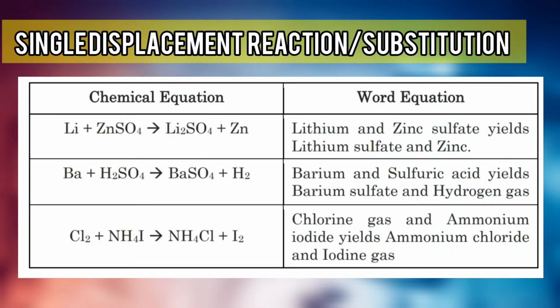Other examples of such reaction are exemplified by the substitution of lithium and zinc sulfate to produce lithium sulfate and zinc, substitution of barium and sulfuric acid to produce barium sulfate and hydrogen gas, and the substitution of chlorine gas and ammonium iodide to produce ammonium chloride and iodine gas.